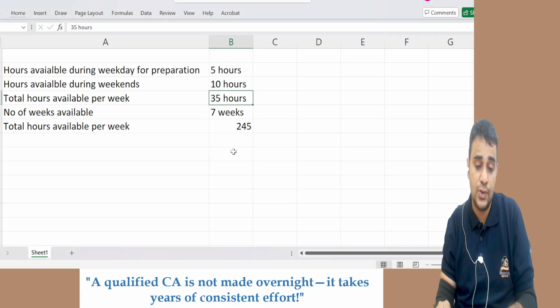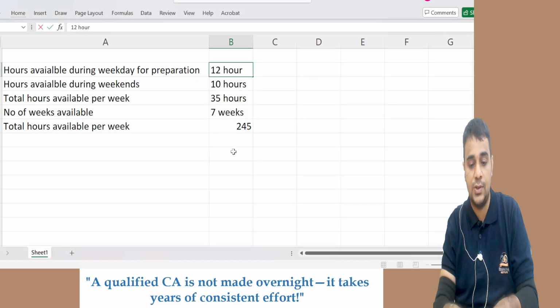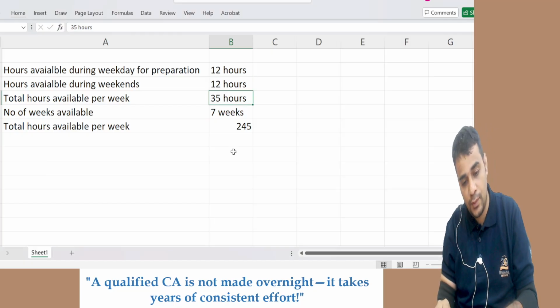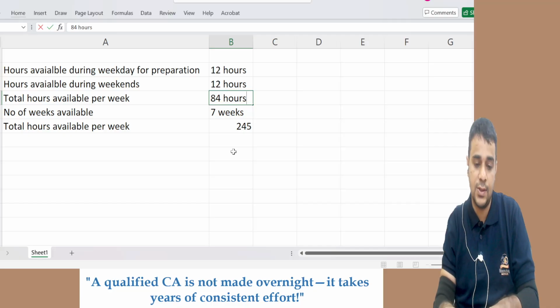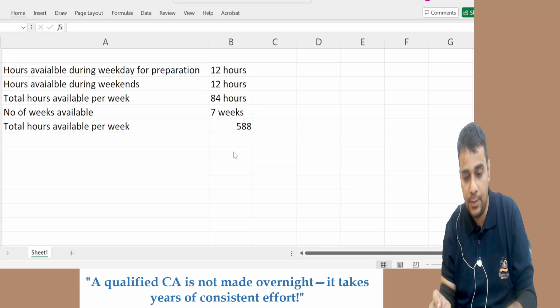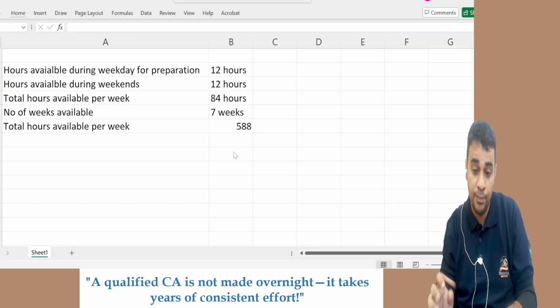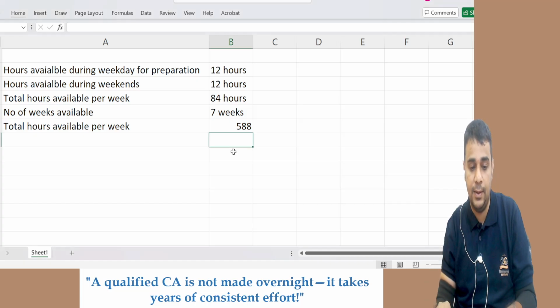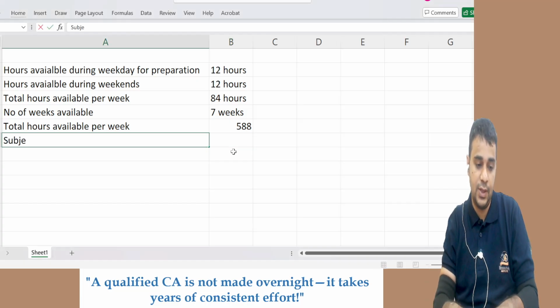But there are students who can say that no, I can spend 12 hours during weekdays, 12 hours also during weekends. So it becomes around 84 hours, and 84 into 7 is what I can spend. Then you have a lot of time available. So first you decide how many hours are available. Once you have decided, then please decide subject wise how many hours you want to take.